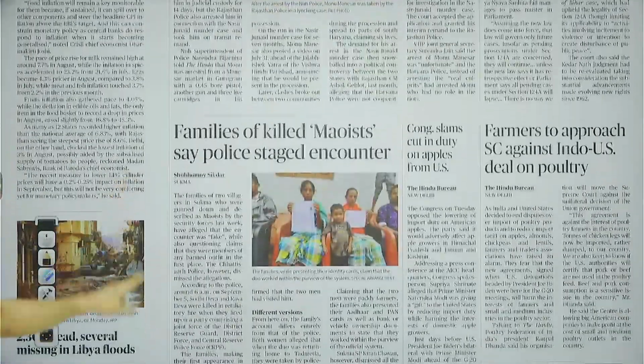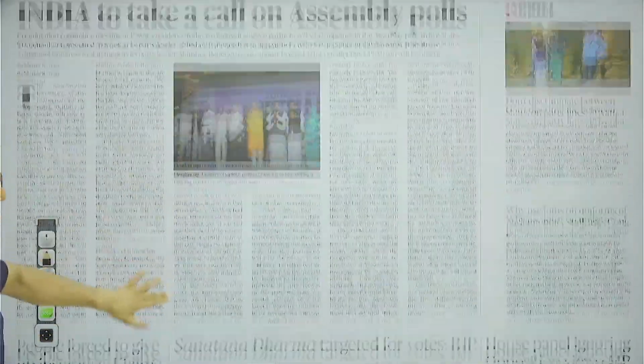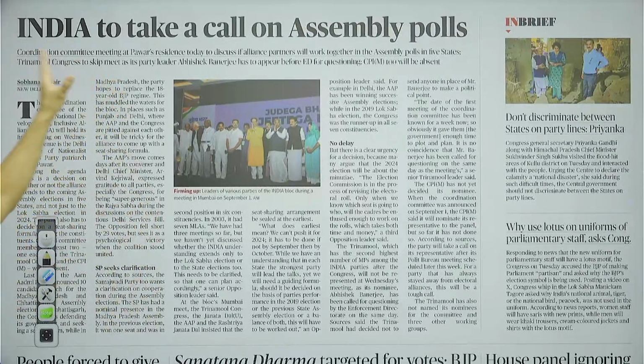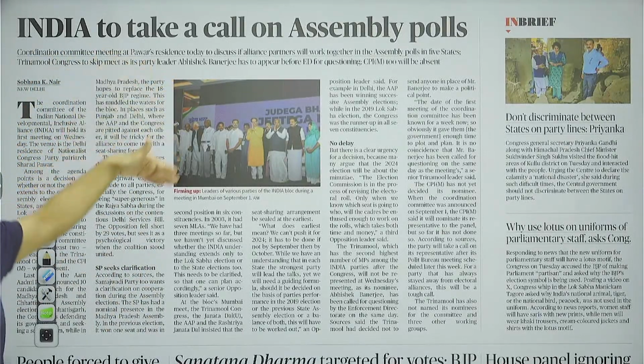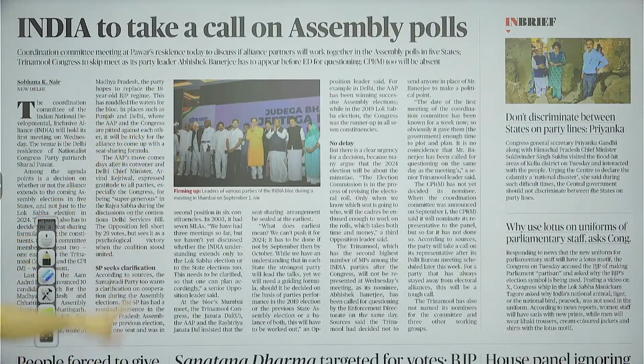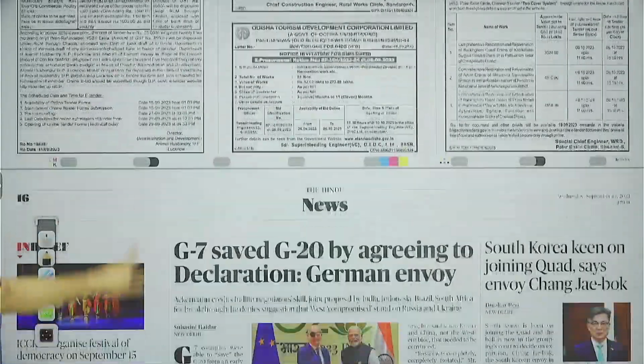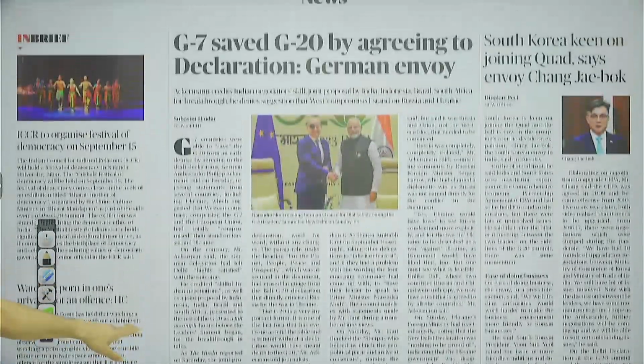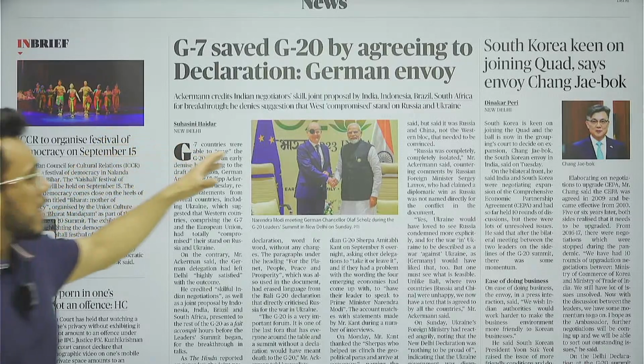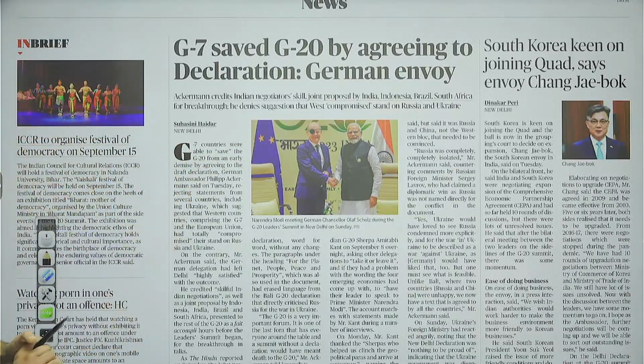Then further moving on, after that, we don't have many relevant articles for the exam. India to take a call on assembly polls. So talking about the alliance, opposition alliance. Here we have one article: G7 saved G20 by agreeing to declaration, German envoy.